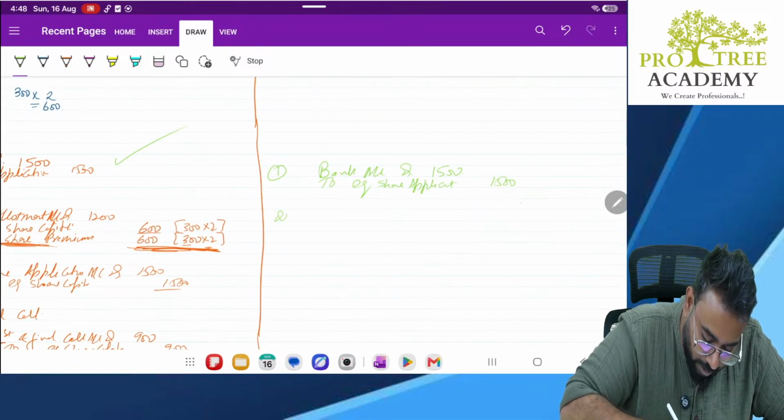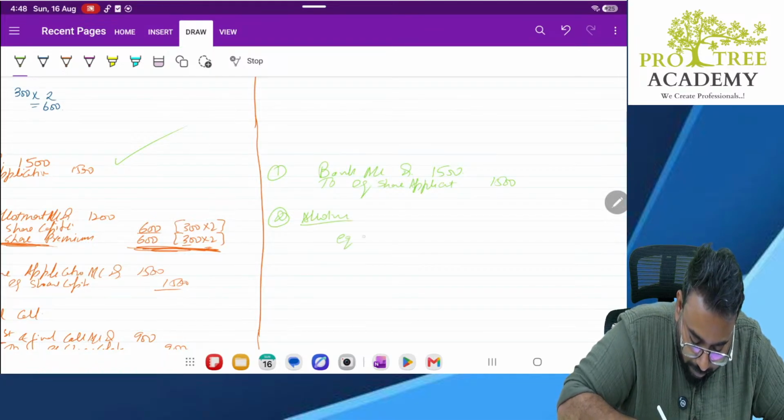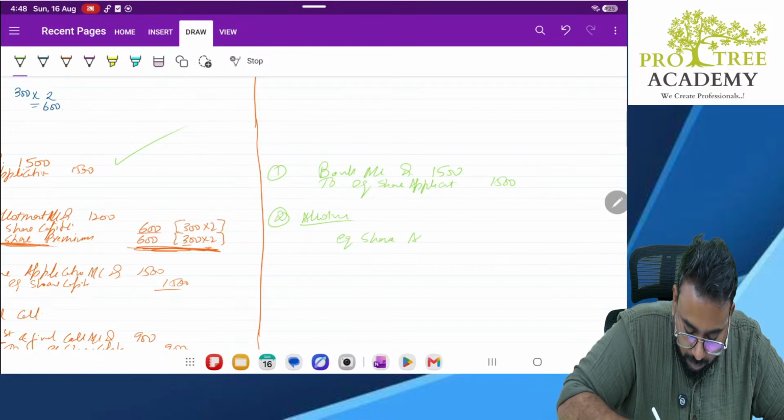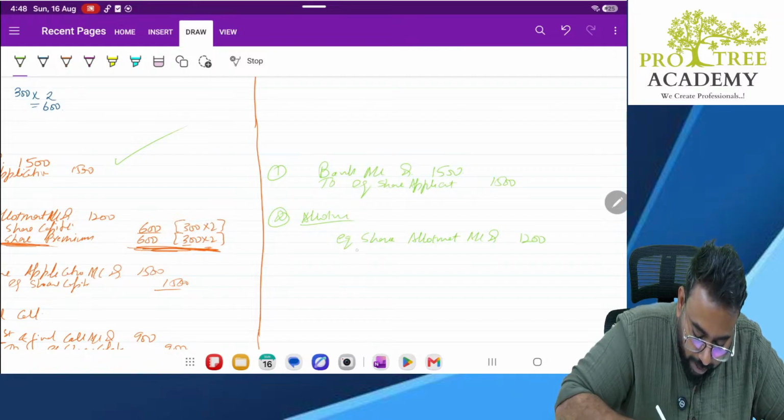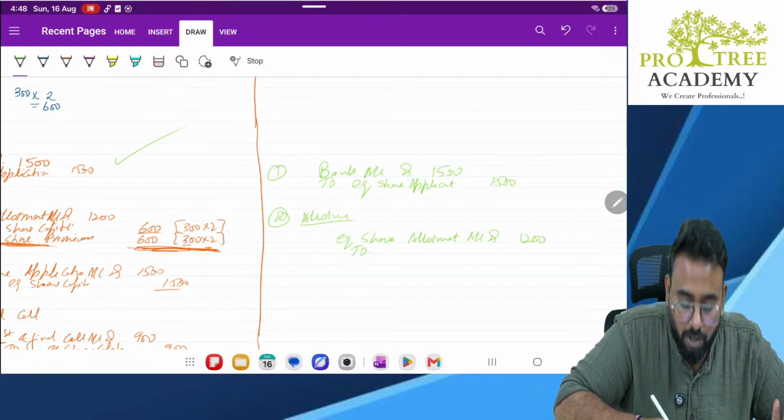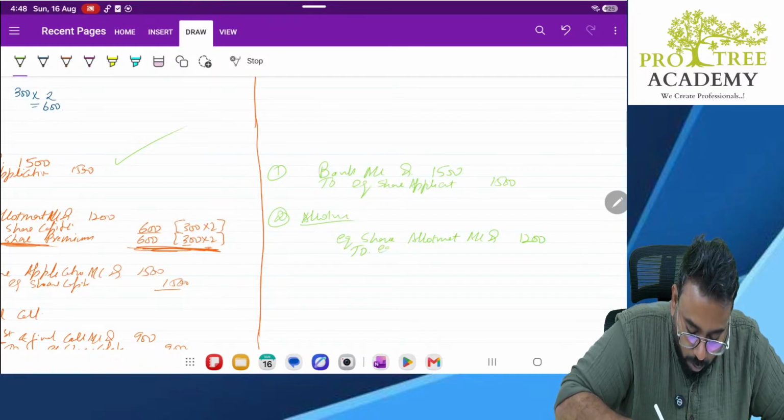Next, allotment happens. What is the entry? Equity share allotment account debit. How much you need to collect? 4 rupees per share, so 1200. Are you collecting the premium? No, sir. So the entire amount will go to equity share capital 1200.